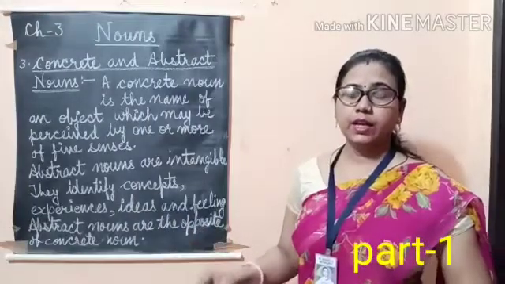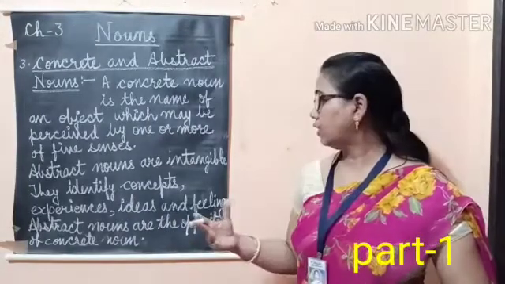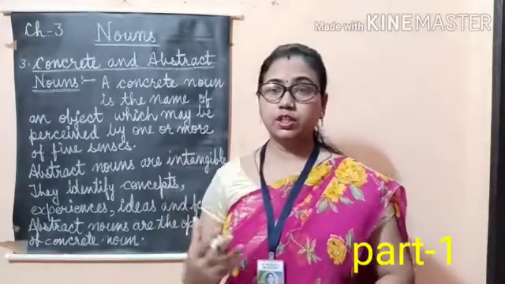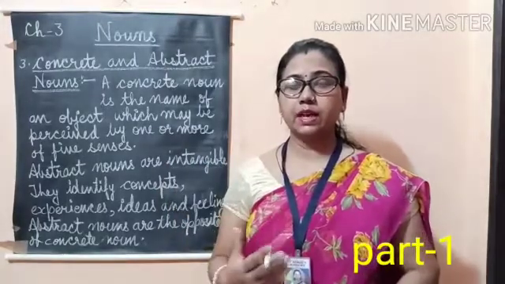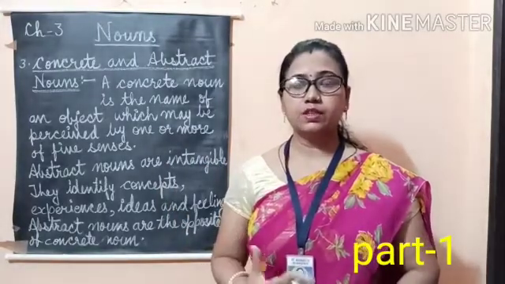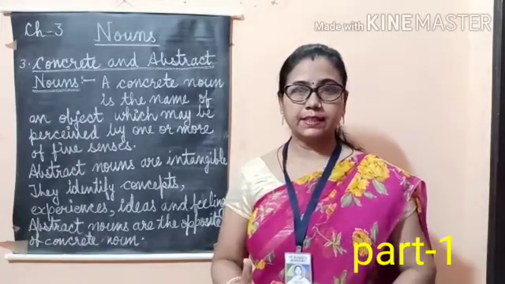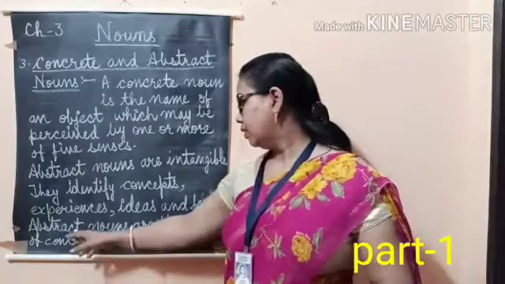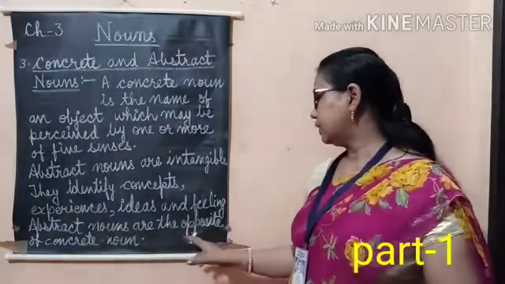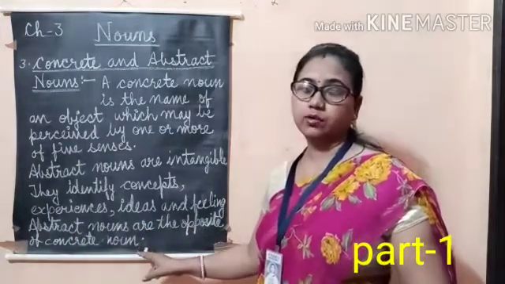So they cannot be touched, they cannot be recognized by our 5 sense organs or our 5 senses. So abstract nouns are the opposite of concrete nouns.